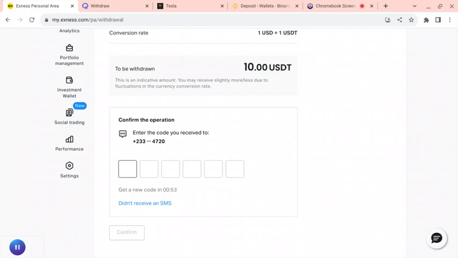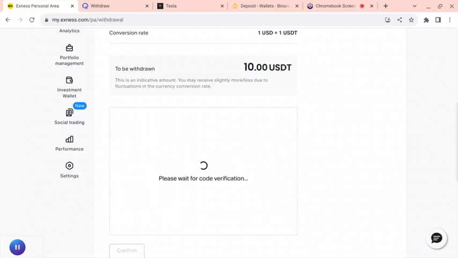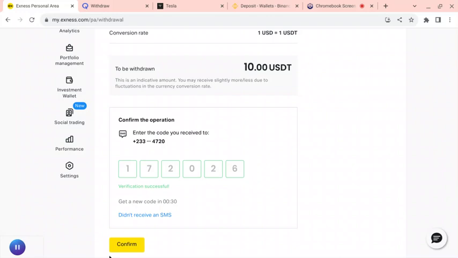Yeah, that's how Exness is. It's very good. So I've got the message. Then I'll continue. I'll confirm it.